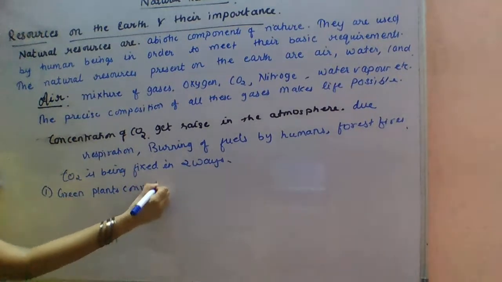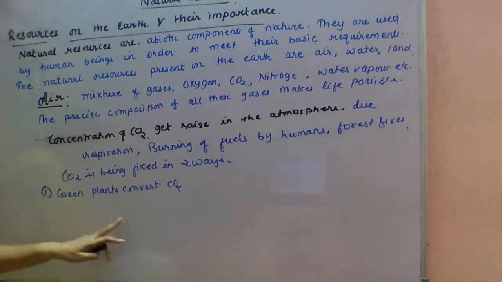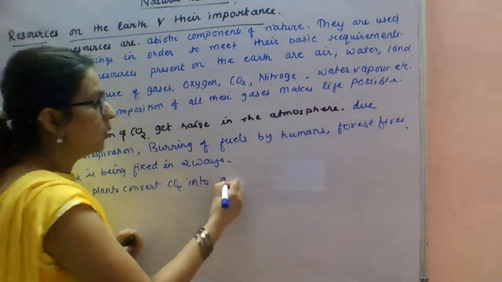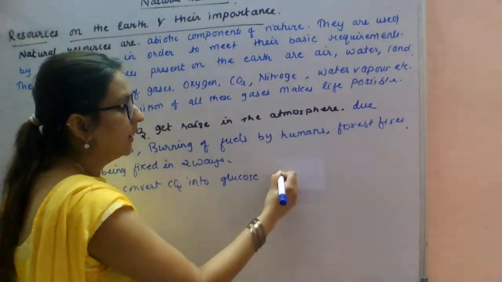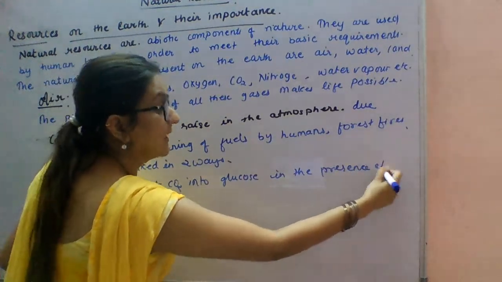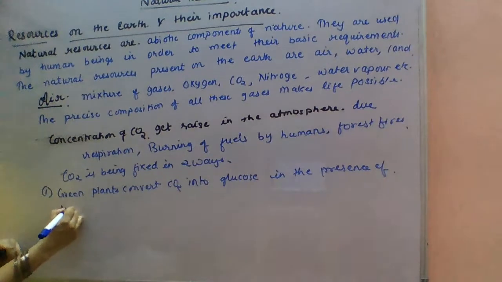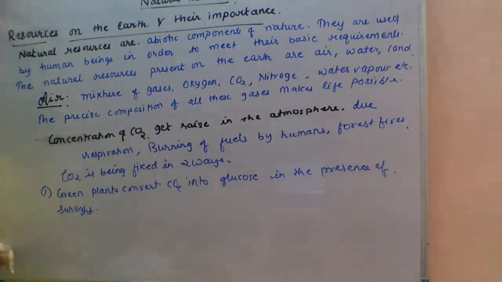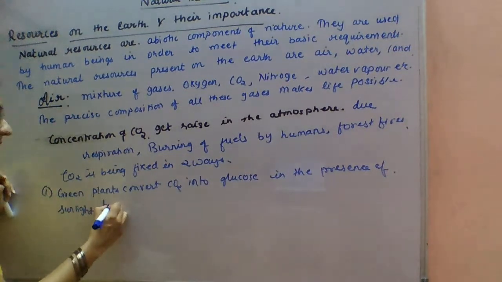First, green plants convert CO2 into glucose in the presence of sunlight by the process of photosynthesis.